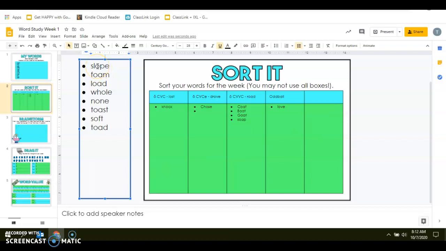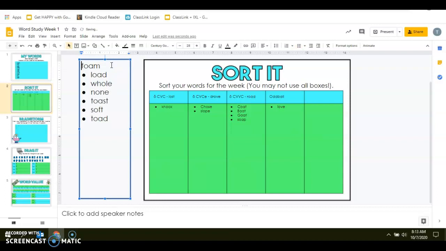Center yourself with those vowels. Here's my first vowel, that O. Before it, I have a consonant. Well, I have a consonant, I have the vowel, I have a consonant. Oh, and then I have an E. That E is helping that O to say its name. Therefore, the word slope would be under the second heading. The second heading. Let me see if I can bring that down. Slope. All right.